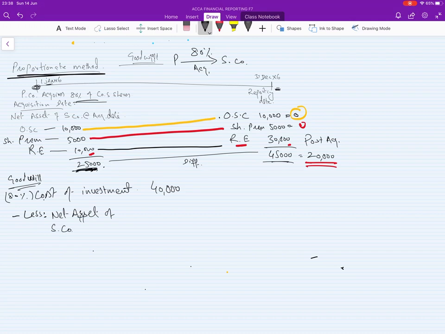Do we take this value at the date of acquisition, or the post acquisition value? Please keep in mind, we need to take the net asset of S company at the acquisition date, because we are acquiring it, so we calculate the goodwill on that date. When we are investing in a new company, we calculate the goodwill on that date. So it is the net asset of S company at the acquisition date, which is this.